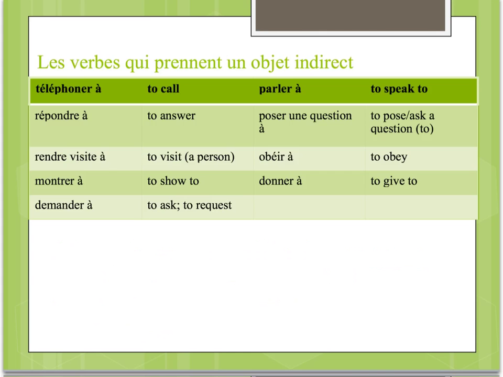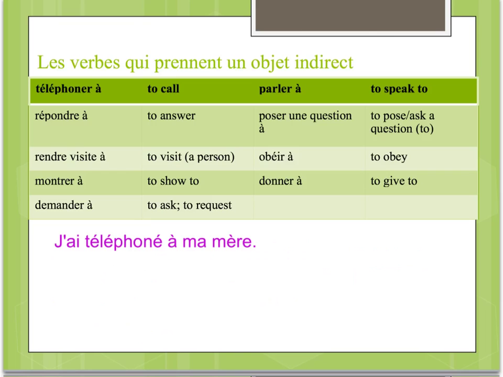Okay, so here's just a couple of examples of some verbs that you know that take indirect objects and indirect object pronouns. They often are followed by à. For example, téléphoner à, to call someone. In English, we use a direct object here, mais en français, téléphoner à quelqu'un. Par exemple, j'ai téléphoné à ma mère.